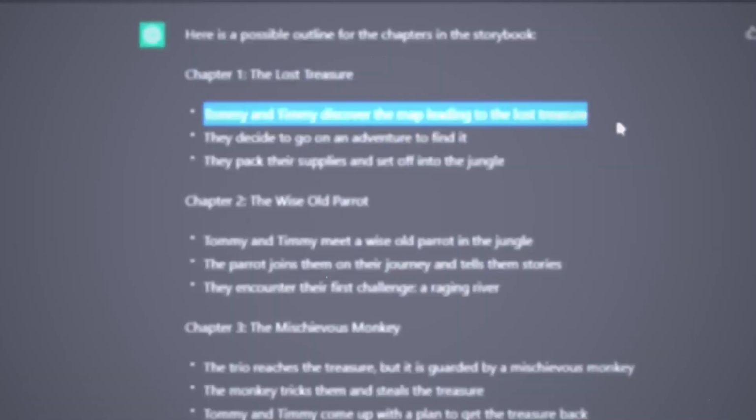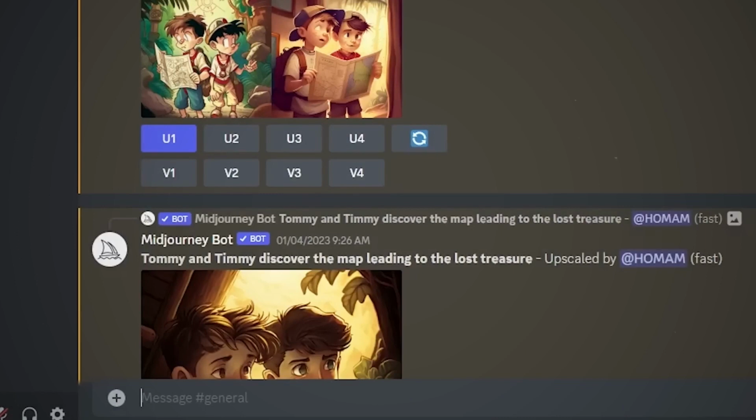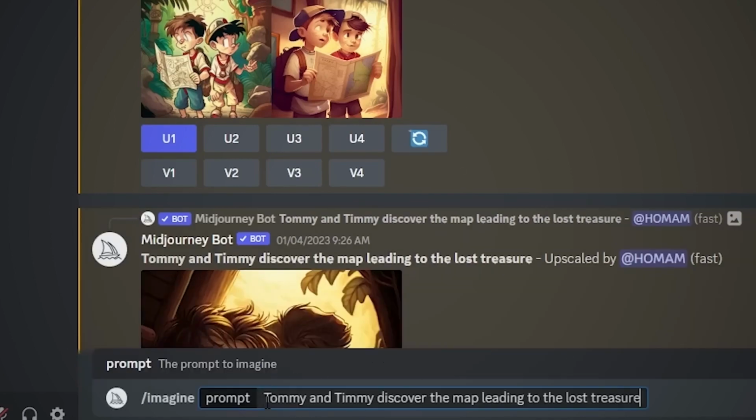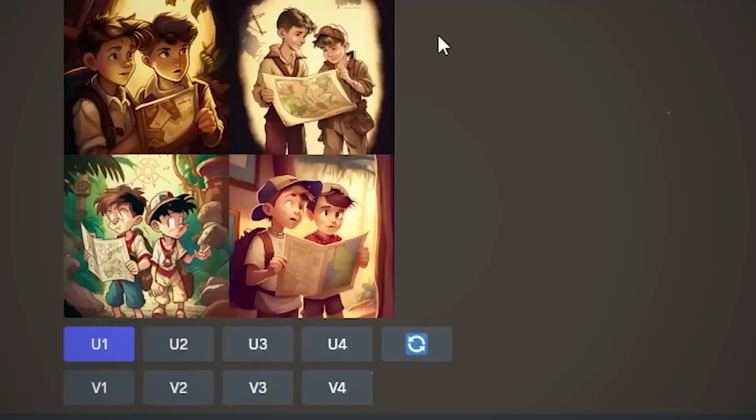Okay, so now we know the image we want to create. So again, we type forward slash, then imagine, and then your chapter topic. After the image has finished generating, 2 rows of buttons will appear as you can see.